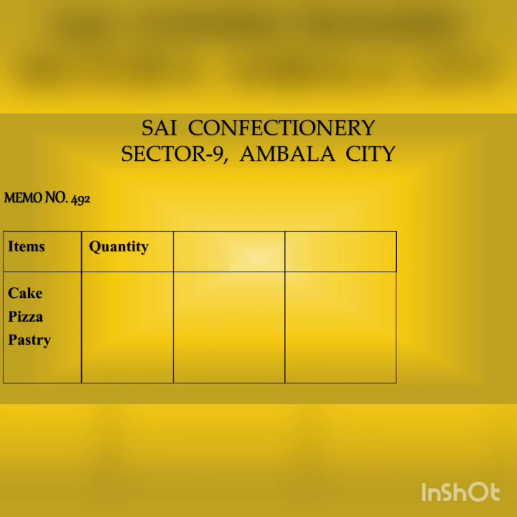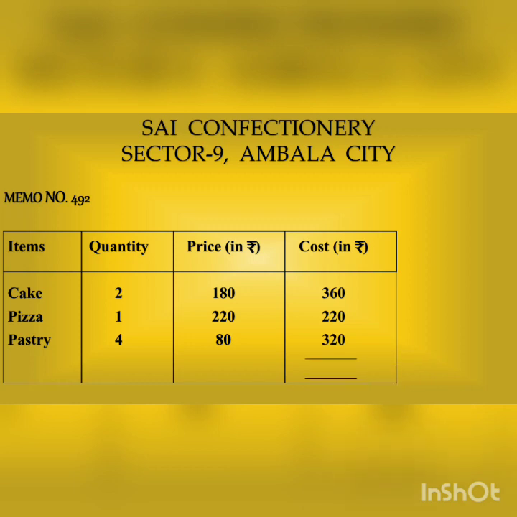Now, you have to decide the quantity, how much you want to give to your friends, how many of them are required to share. So, you order the shopkeeper to give you the particular things that you can see on the screen. Here you can see cake. You want two cakes. The cost of one cake is rupees 180. So when you have to buy two, the cost is 360.